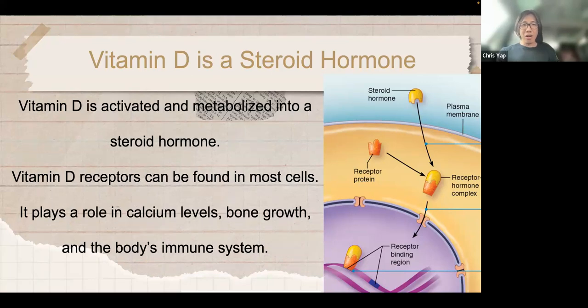You can see steroid hormones enter the cell through the plasma membrane and bind with a receptor. To understand how important vitamin D is, you can find receptors throughout most of the cells in the body. Vitamin D plays a role in calcium levels and bone growth, but it also plays a role in other functions, such as the body's immune system. Next slide.